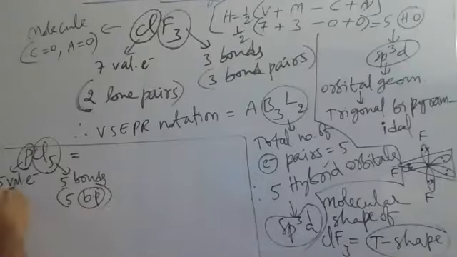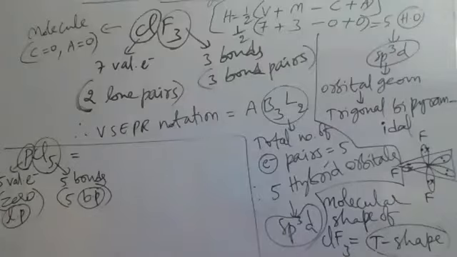All 5 valence electrons of the central phosphorus atom are given for 5 bonds. There are no lone pairs left over, so 0 lone pairs here.